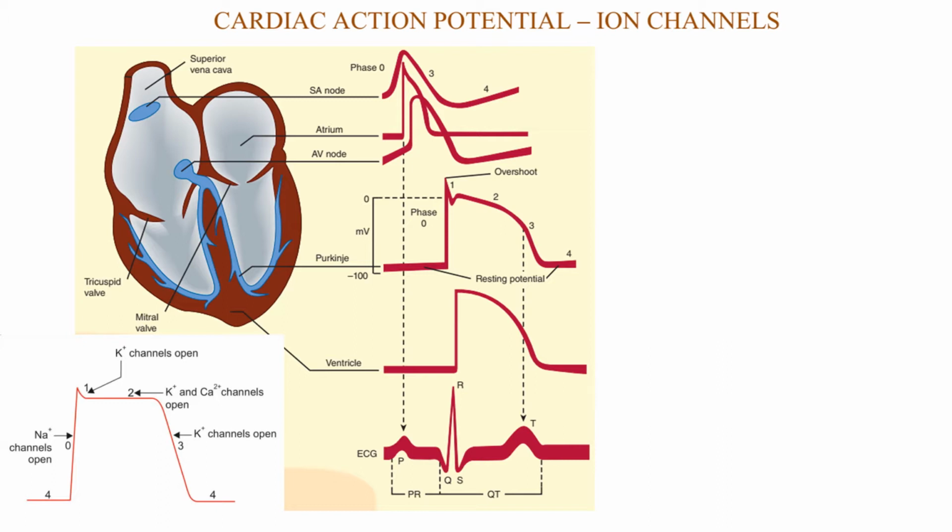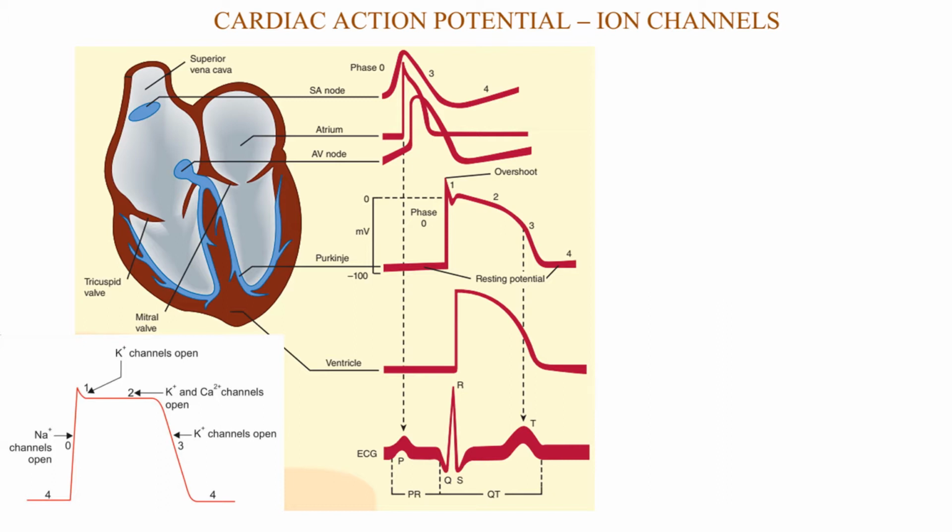During phase 0 to 1, the sodium channels open and sodium enters the myocardial cells, and during phase 2, the calcium channels open and calcium enters the myocardial cells. At the same time, the potassium channels are leaky, they open and potassium moves outward from the myocardial cells. During phase 3, the potassium channels are still open, and that becomes the repolarization phase.